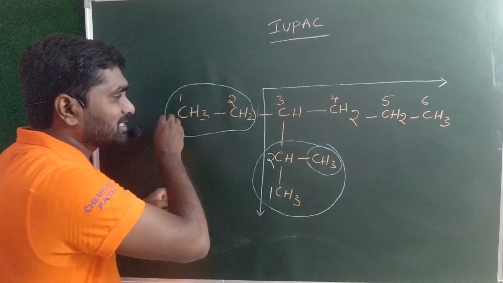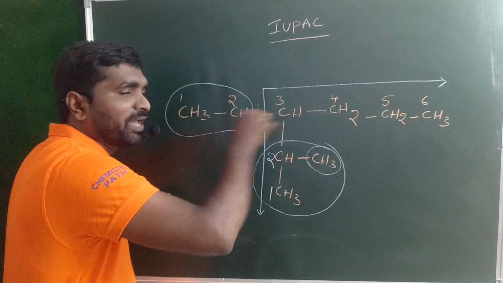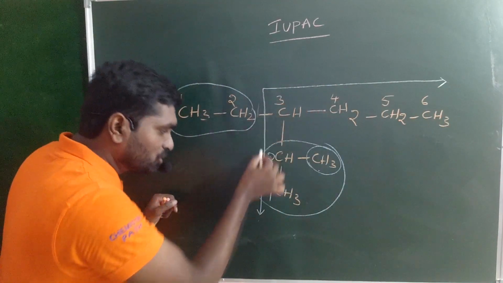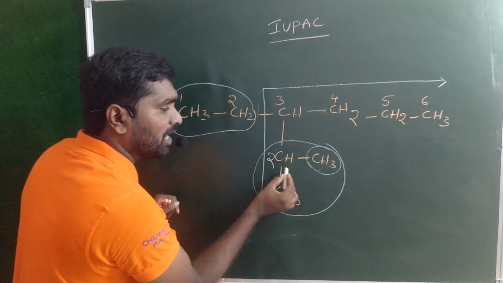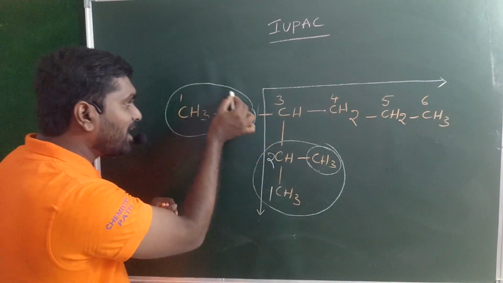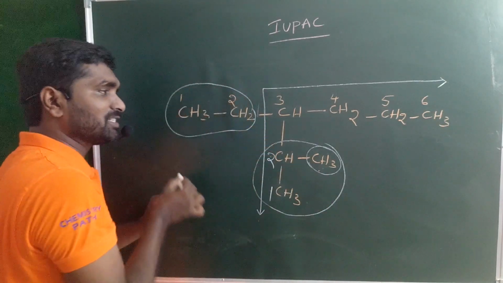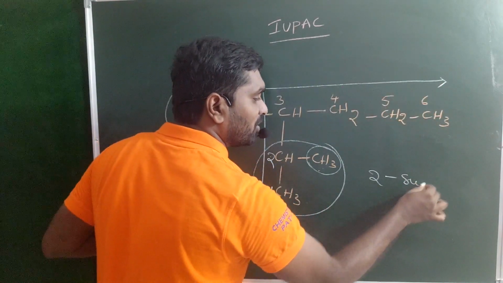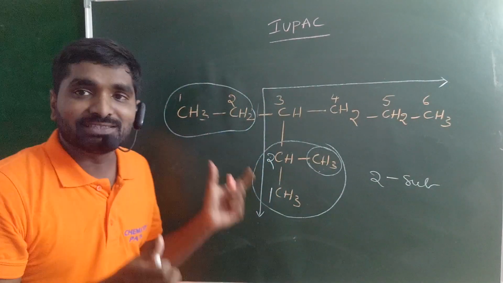That means the straight chain is not your parental chain; the L-shaped chain should be your parental chain. Why? Because on the second carbon a methyl substituent is present, on the third carbon an ethyl substituent is present. When you go like this, two substituents are present. One is a methyl, the second one is an ethyl.